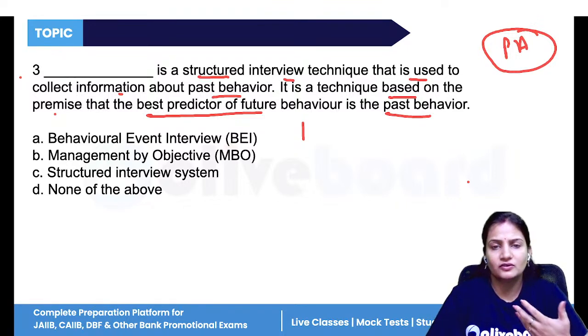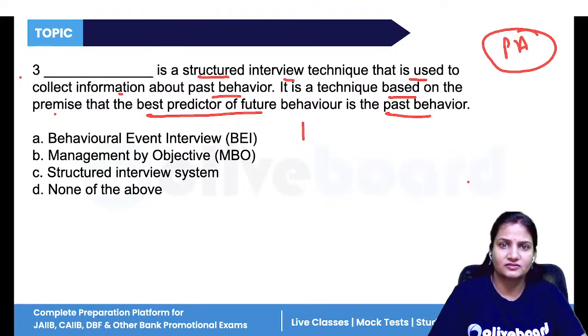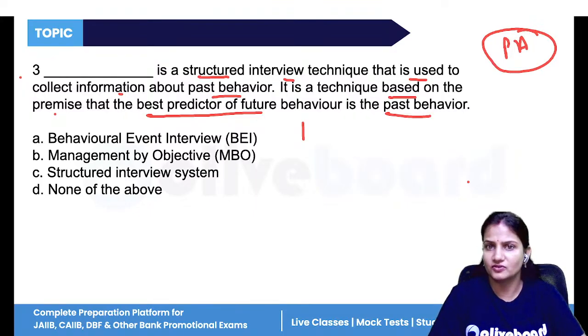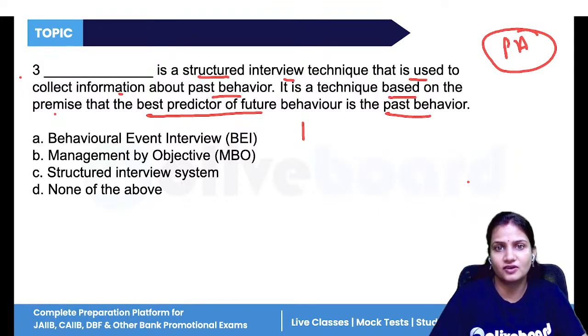which one is the type in which the interviewer will analyze your past behavior? The interviewer is not going to ask what your expectations from this company are, how you will do, what your qualifications are, what your skill sets are. They will not ask that. They will test your past behavior. In a previous company, have you experienced such a scenario? Have you experienced such circumstances?